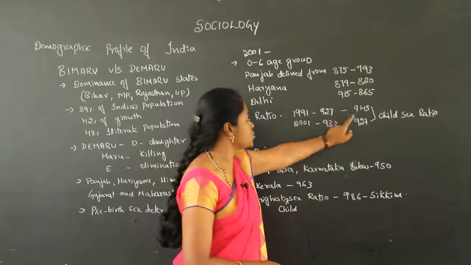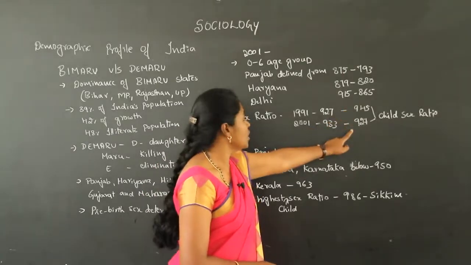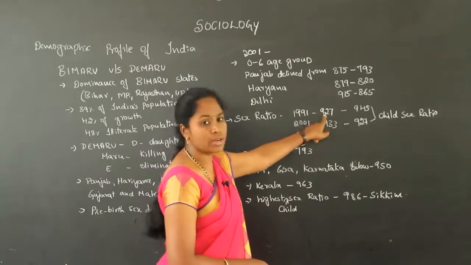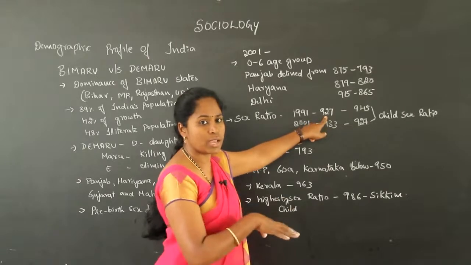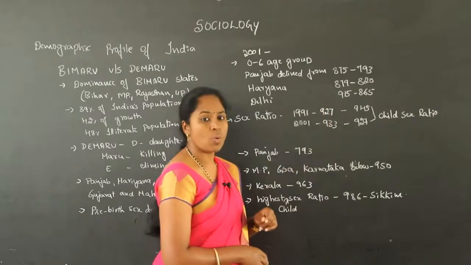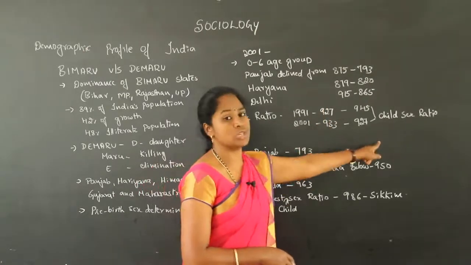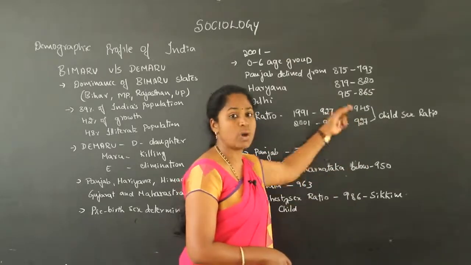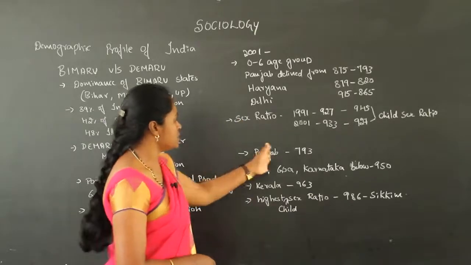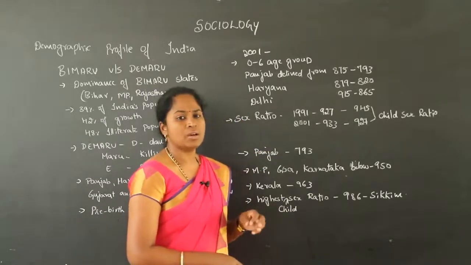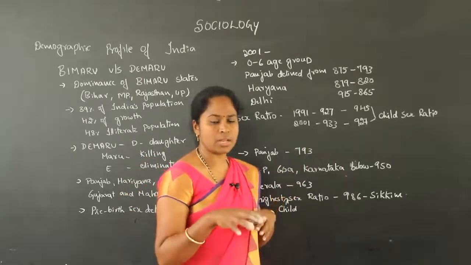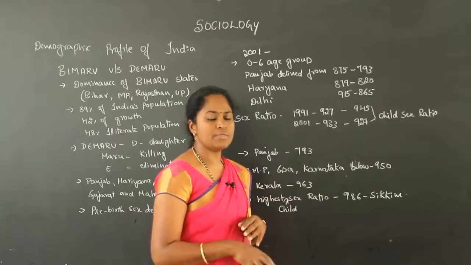So there is a change from the 1991 to the 2001 census, because in 1991 the actual sex ratio was 927 for 1000 males, which was less compared to the 2001 census. But when we take the child sex ratio, we have a difference there. In 1991 it was more, in 2001 it is less. Then we could find that in some of the states there are more child abortions, and many problems. So we have a difference in the child sex ratio.